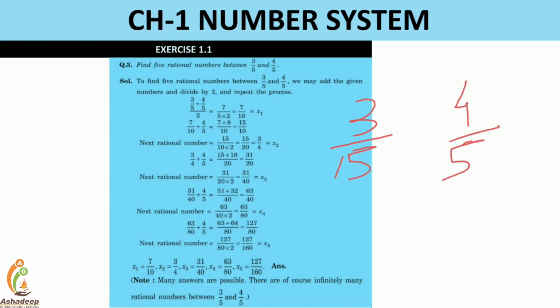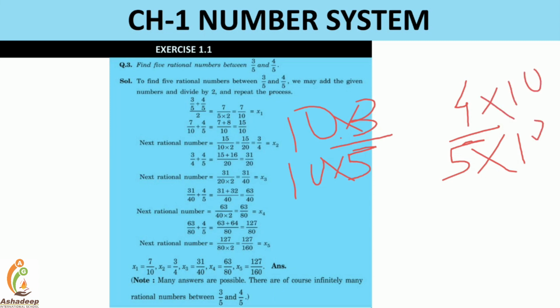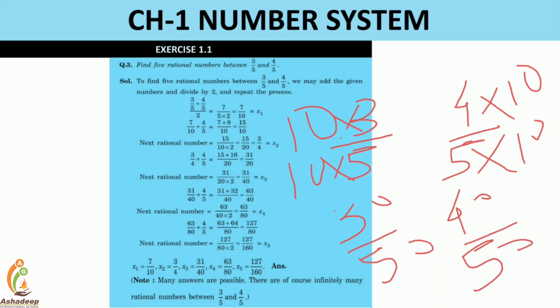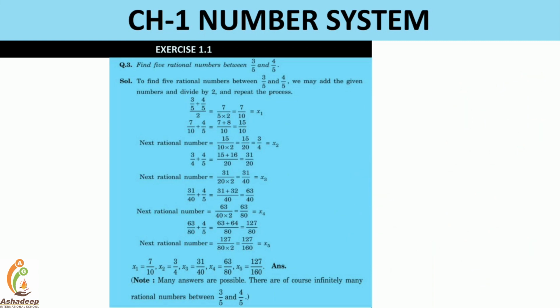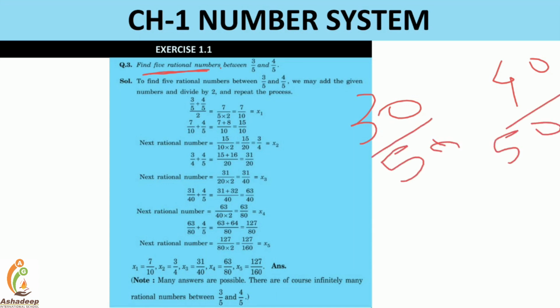Now simply multiply it with 10. You can choose any number, but that must be an appropriate number. I choose 10 here, so it becomes 30 divided by 50 and 40 divided by 50. So remember it. Now I need to write down how many rational numbers? 5. So in between 30 by 50 and 40 by 50, I can write down any 5 rational numbers.